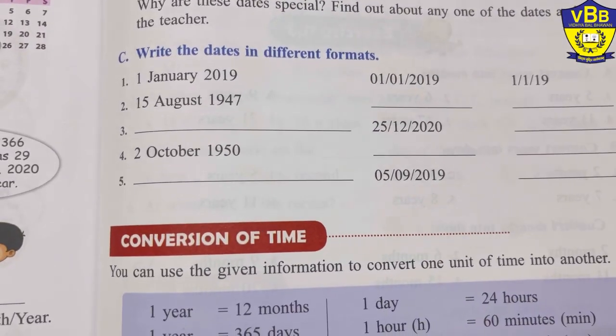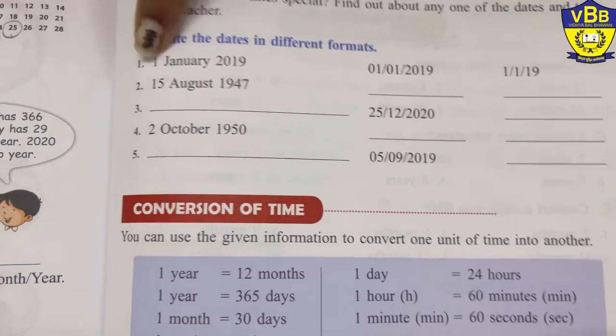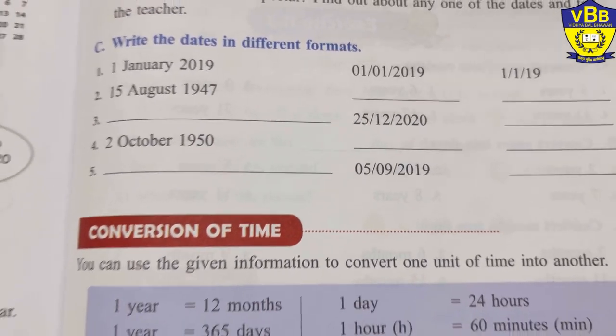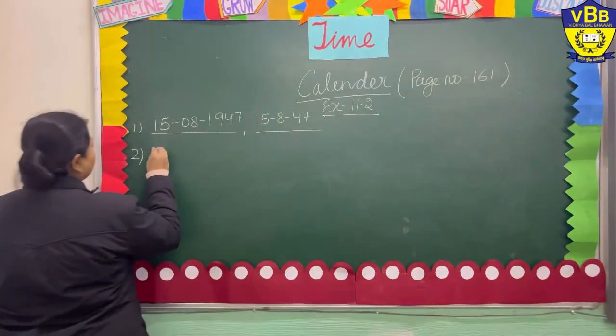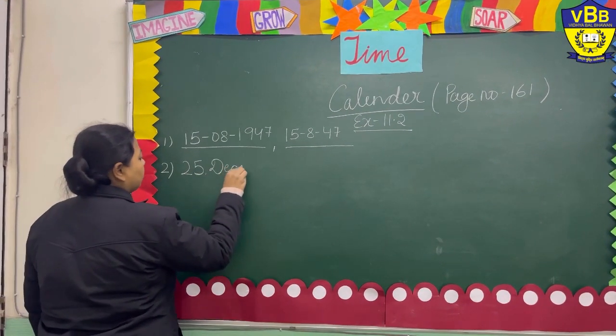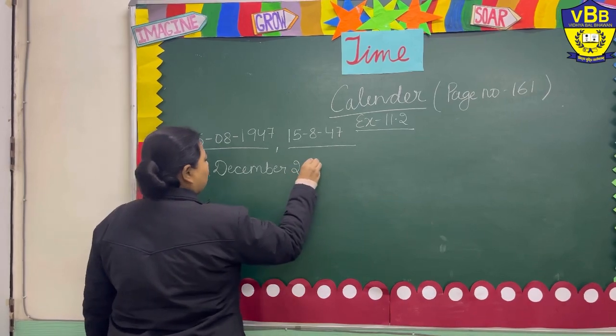Next one is 25 December 2020. So it is already written over here, and we have to write down in the number formation and the word formation. So it's 25 December 2020.